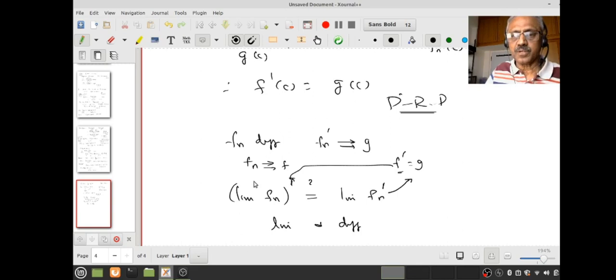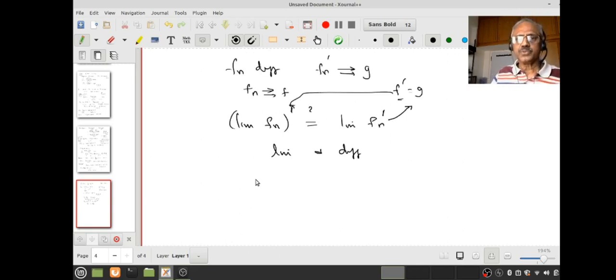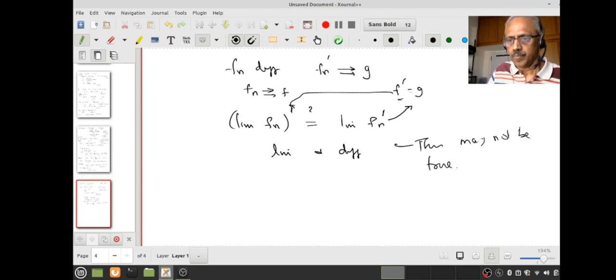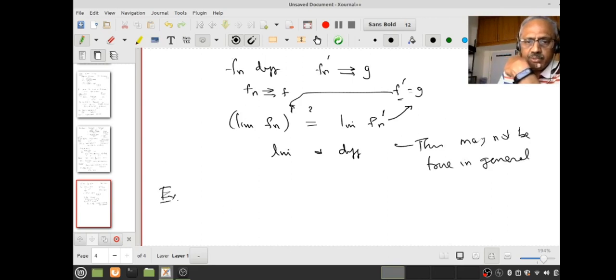In general, that may not be true. So usually teachers will talk about a counter example. In general, this may not happen. So let us look at a so-called counter example.